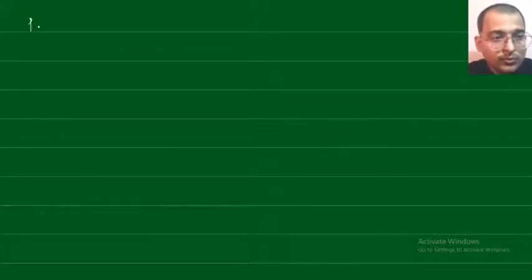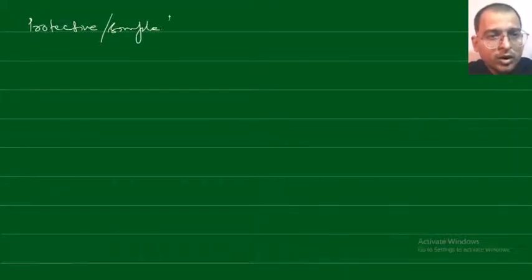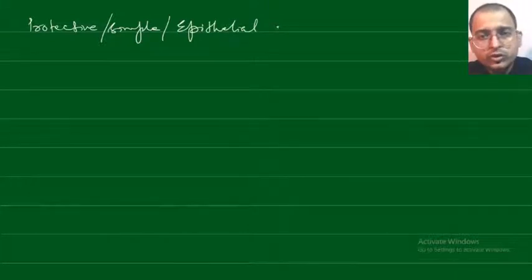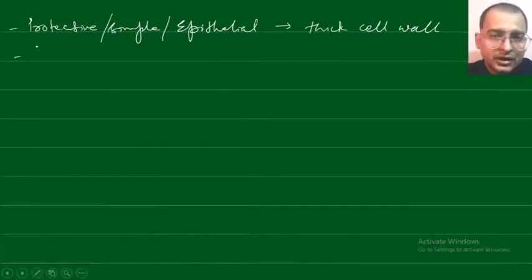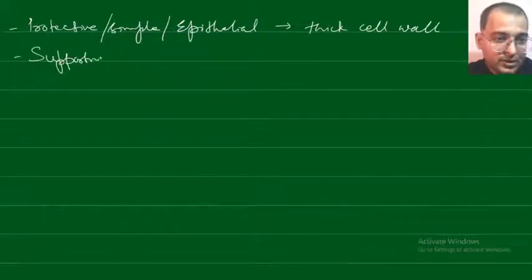So one is protective. In this protective simple or epithelial tissue, the cells have a thick cell wall, and they are present on the surface of the stem, leaves and roots, and they help in protection. These are the protective. Then comes the supportive tissue.